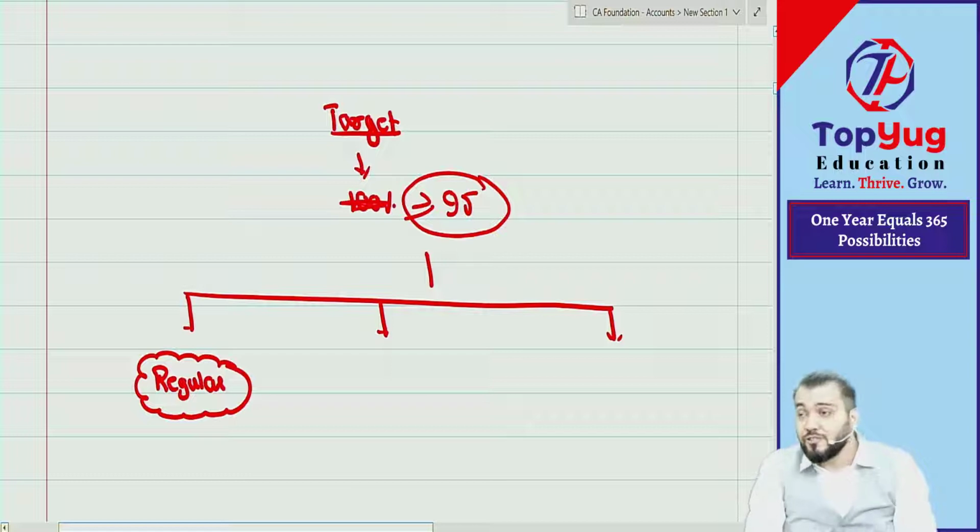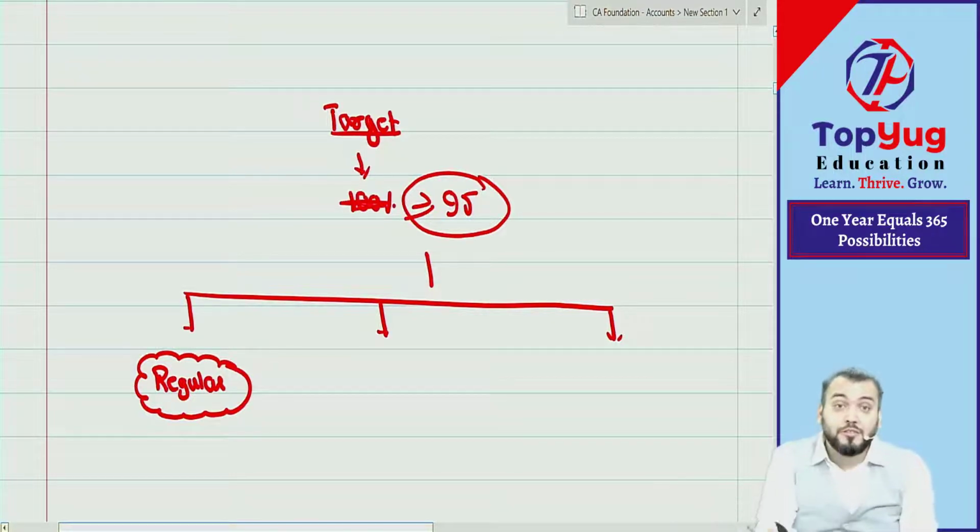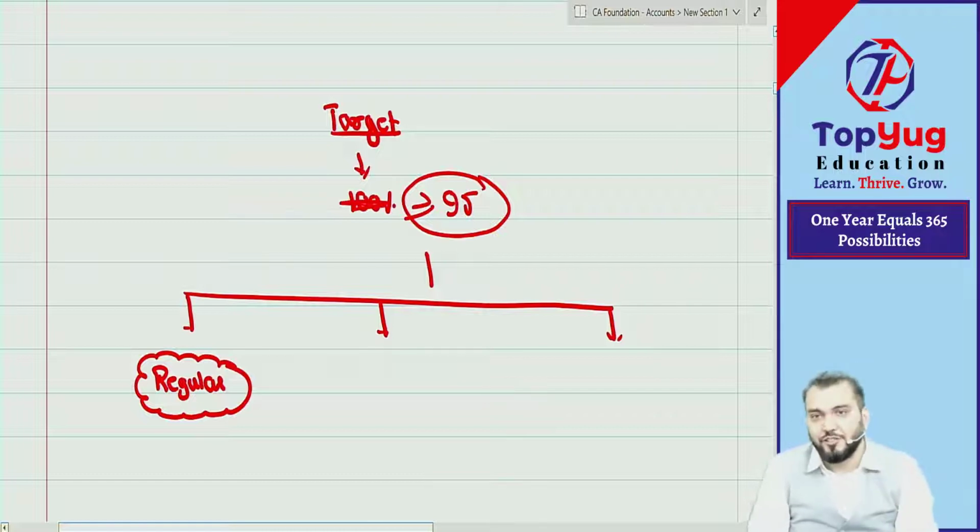Suppose you miss the class for 4 days, which is quite possible. It is your duty to complete whatever has been done in class as soon as possible. For that reason, we will provide you backup classes also. Whenever you are getting time, complete it. So regular means complete your syllabus as required.